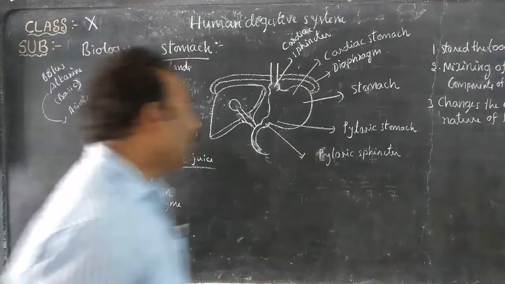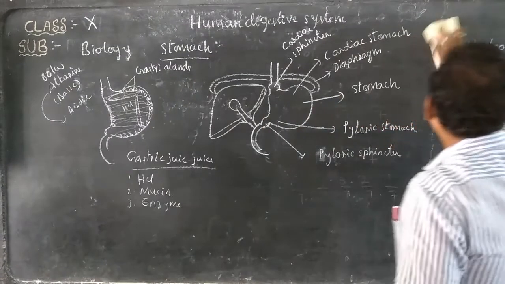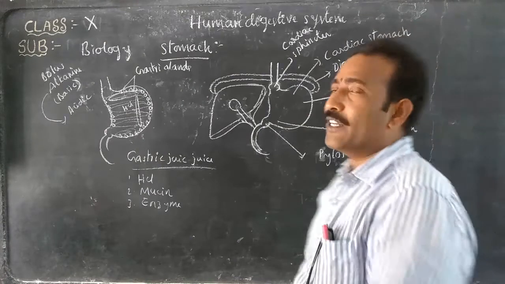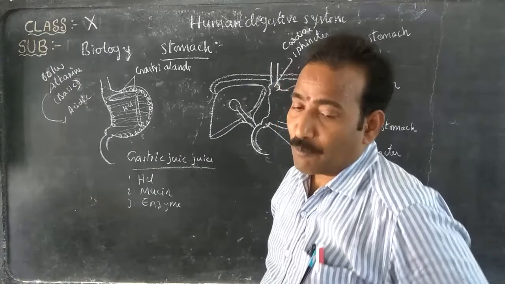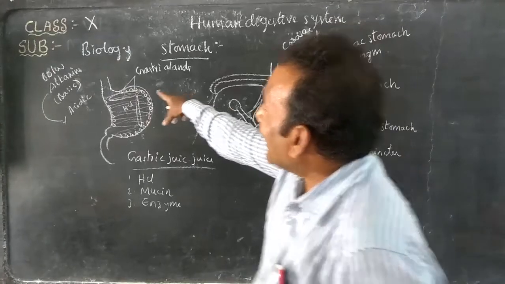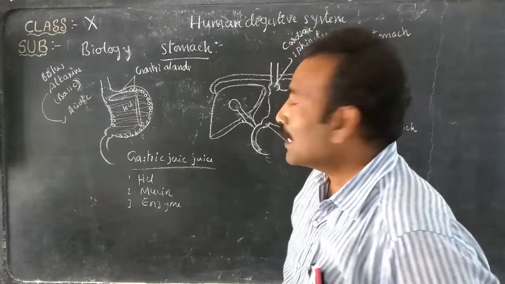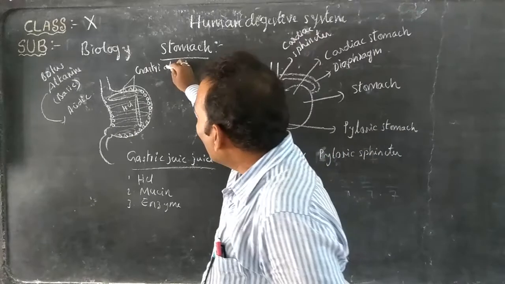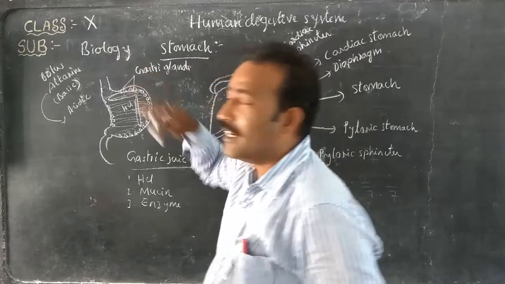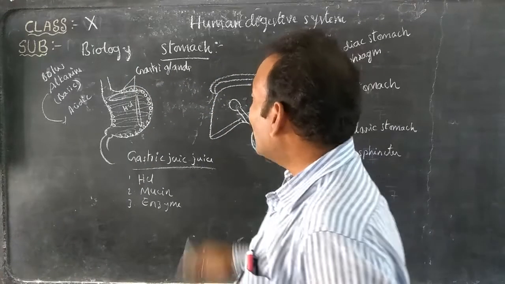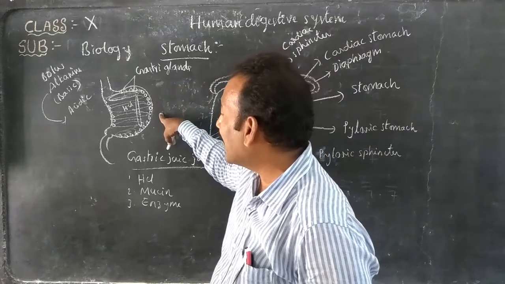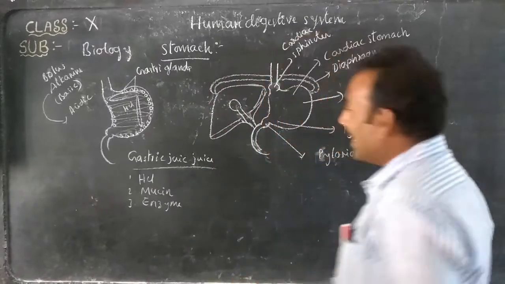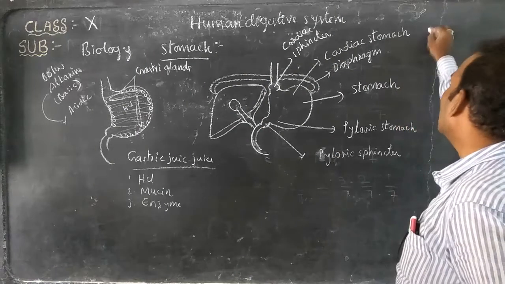What is gastric juice? The digestive juice that is produced by gland cells in the wall of the stomach is called gastric juice. Which glands are present in the wall of the stomach? Gastric glands. It contains hydrochloric acid, mucin and enzymes.